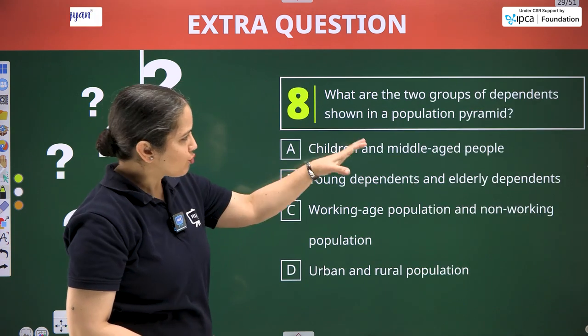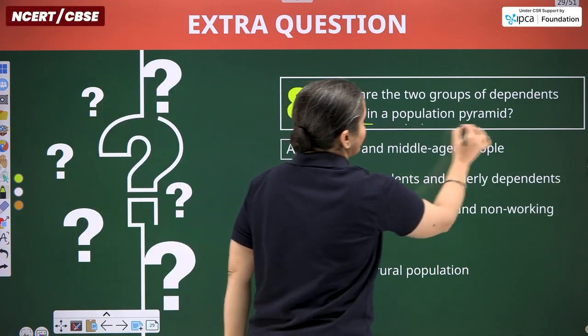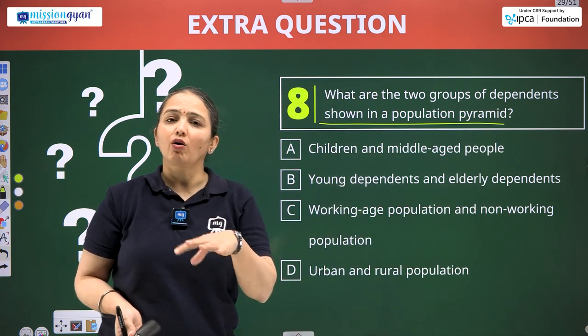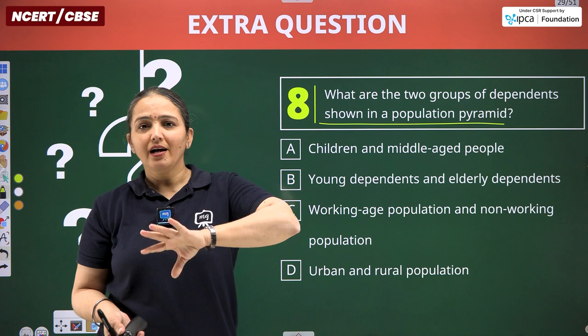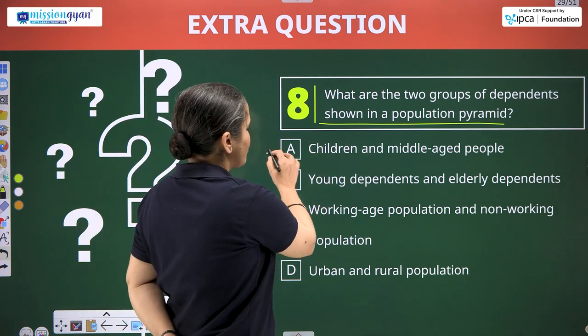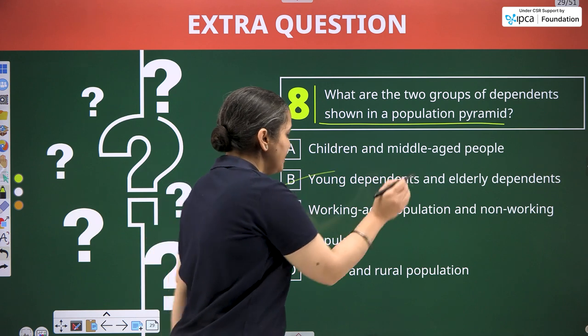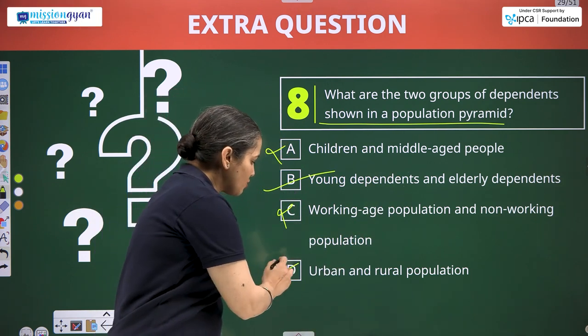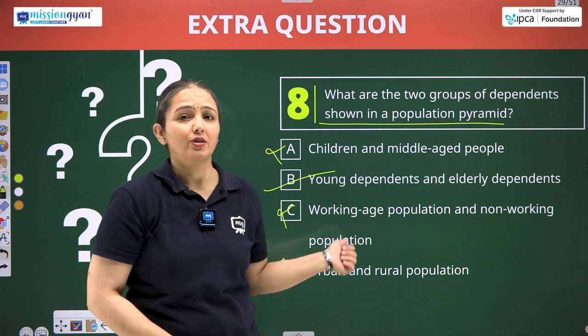Moving ahead, what are the two groups of dependents shown in a population pyramid? So dependents are always two, young and elderly. So let's find out. Children and middle age, no. Young dependents and elderly dependents. Working age will not be the dependent, and urban and rural population is not to be considered in this question.